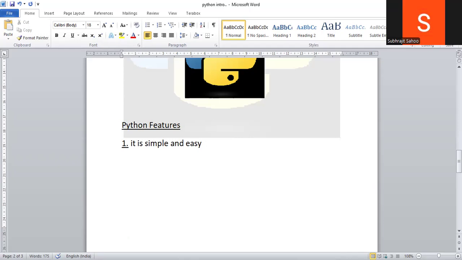One example I will give: in the C language, we use the semicolon as a statement terminator. Every statement should be terminated by a semicolon, otherwise a syntax error will arise. Whereas in Python, no need to give any semicolon after every statement, right? At the end of every statement, no need. Syntactically, it is easy.